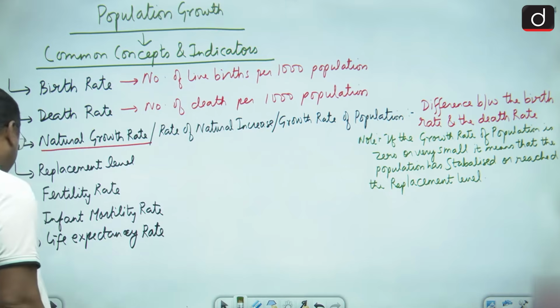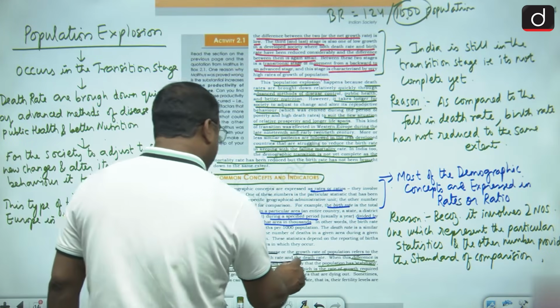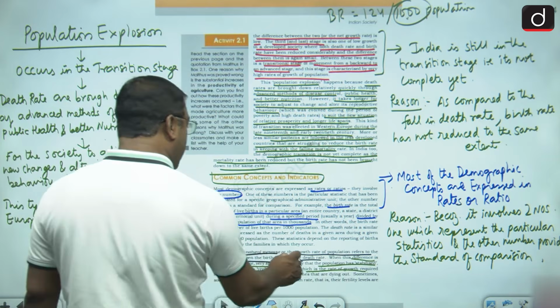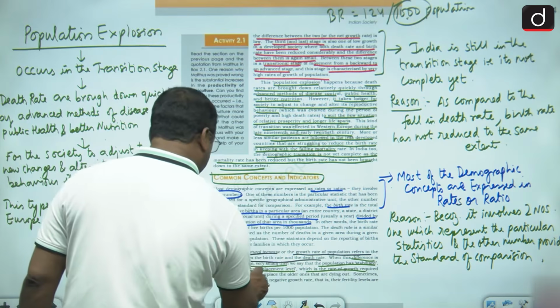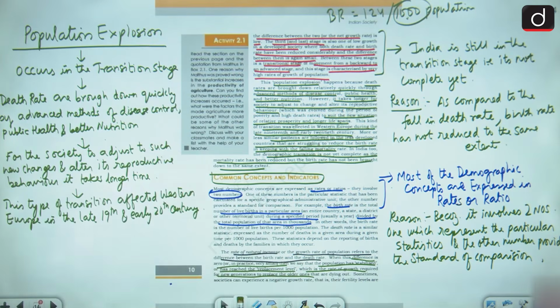Okay, and what is the replacement level? Replacement level is the rate of growth required for the new generation to replace the older ones that are dying out.